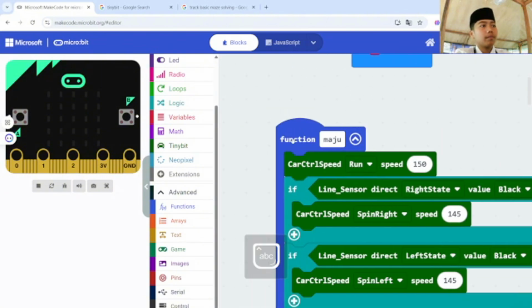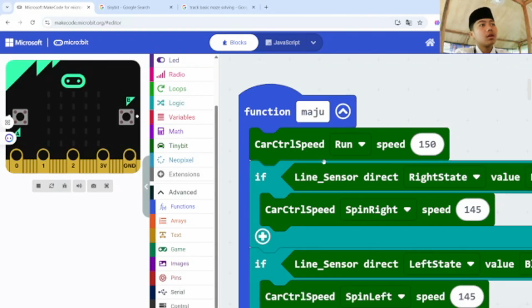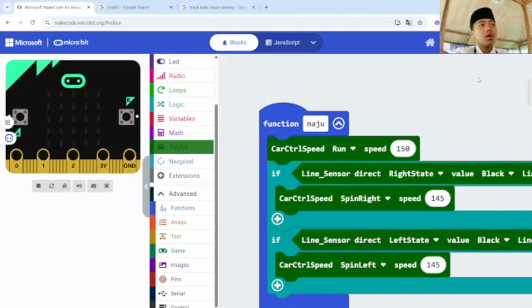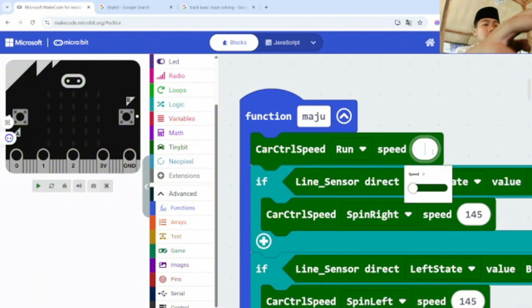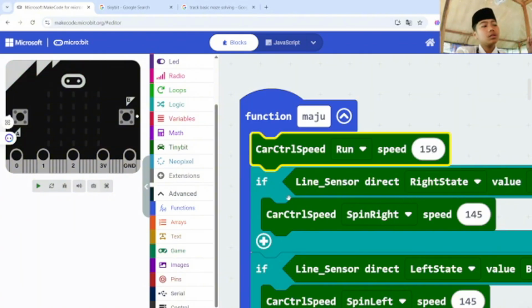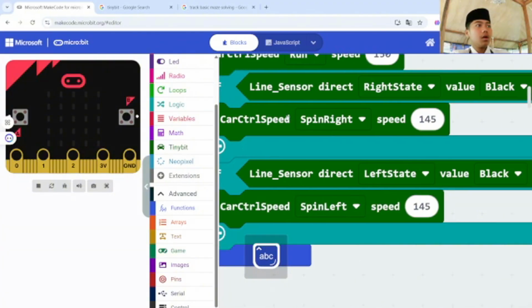This is the car control speed. I can get this from the Tinybit page code. So car control run speed 150. Why not with max? Because if I use max, maybe the Tinybit cannot detect the line perfectly. So I just set the speed to a balanced value, like this.